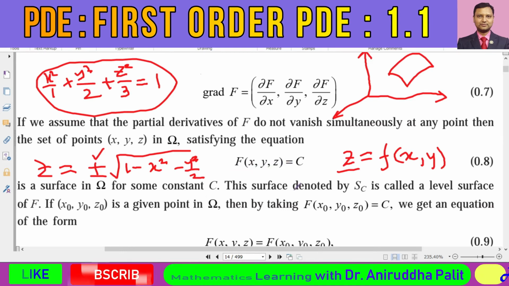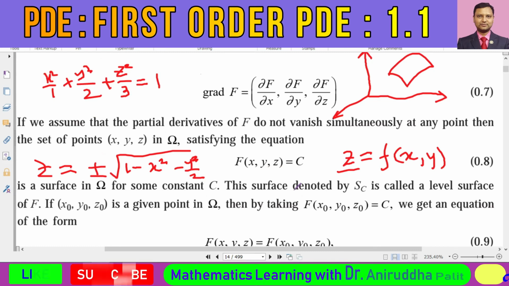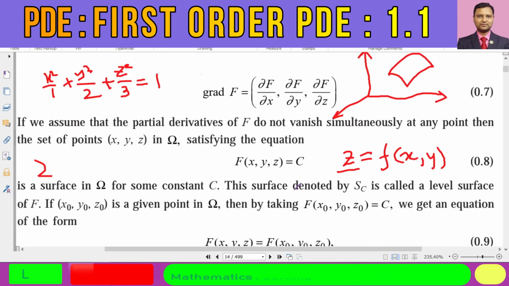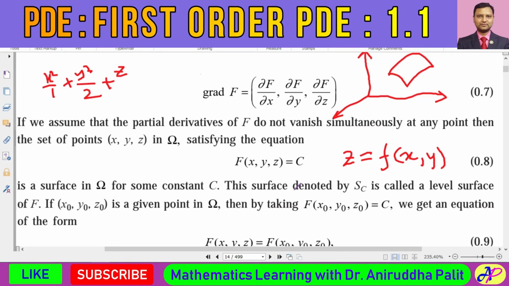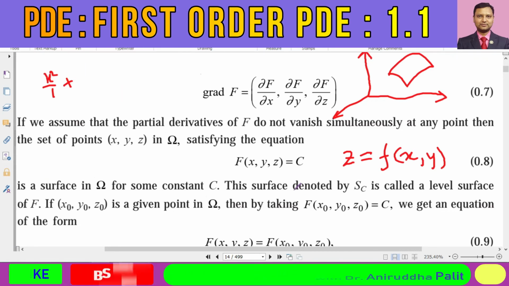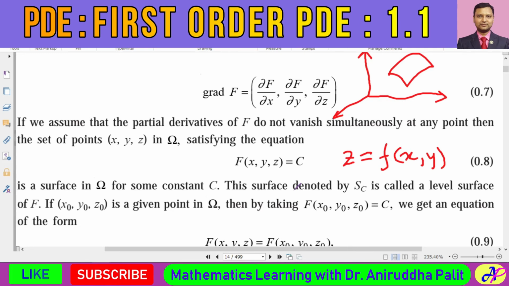So computational complexity may arise, but for theoretical purposes, we can say that this kind of implicit expression f of x, y, z is equal to c may have some explicit